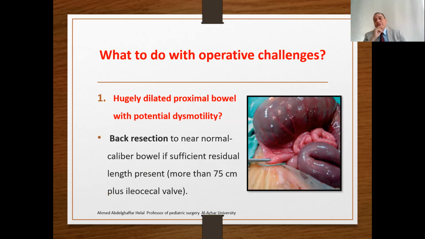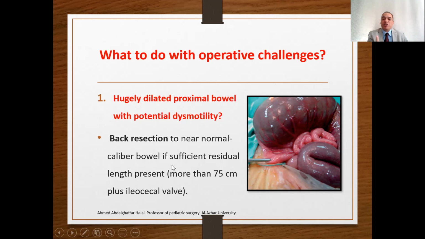What to do with operative challenges? The first operative challenge is like these pictures: the presence of hugely dilated proximal bowel and distal small intestine. Hugely dilated proximal bowel with suspected potential dysmotility. You need to resect this bowel. Yes, the first option is back resection to normal caliber bowel.